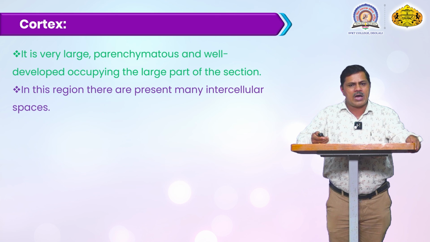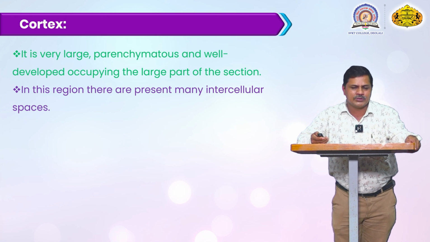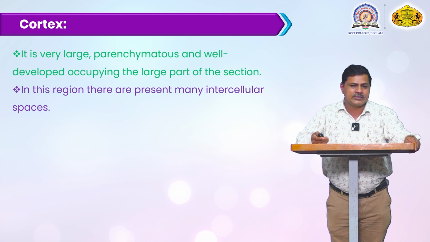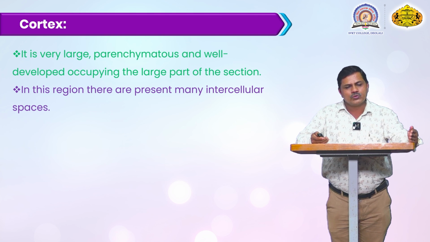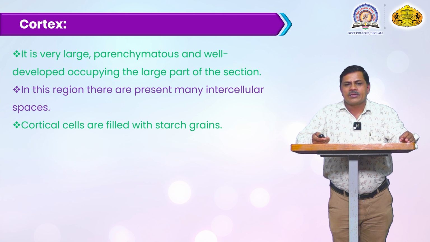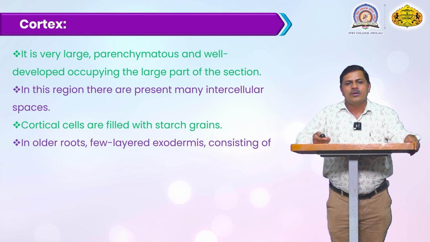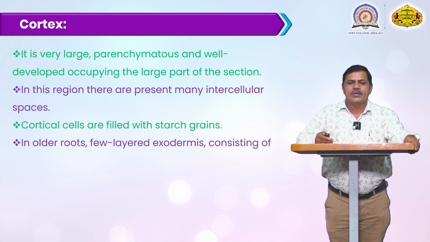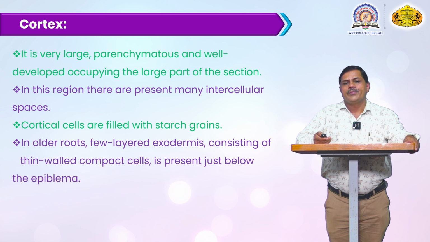In this region, many intercellular spaces are present. It means the cells are loosely arranged. Intercellular spaces mean loosely arranged cells are present. These cortical cells are also filled with starch grains; they can store starch grains. In older roots, a few layers of endodermis, consisting of thin-walled compact cells, are present just